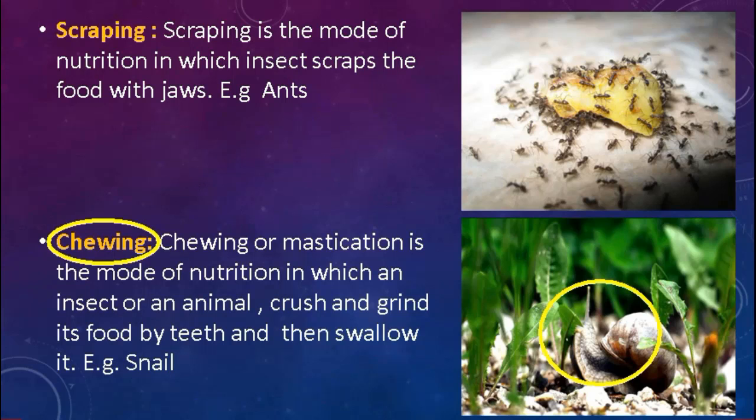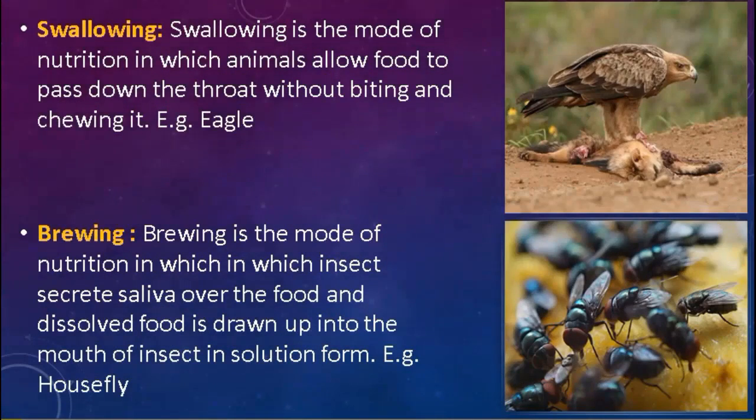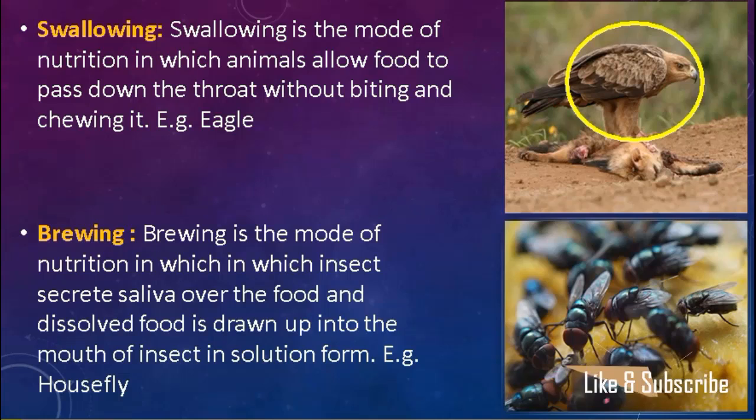Now moving on towards the next slide, the next mode of feeding, swallowing. Students, in this mode of feeding, animals don't bite and chew their food item. In fact, they allow the food to pass down the throat. As you see here, this is an eagle, and the eagle is the best example of the swallowing mode of feeding. Students, eagles don't bite and chew their food. They just tear the flesh of their prey and swallow it.